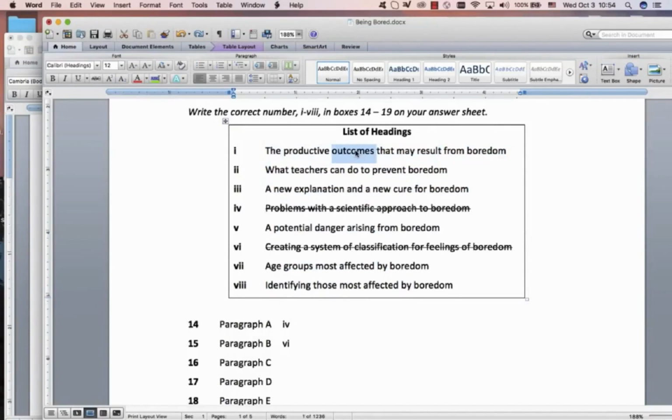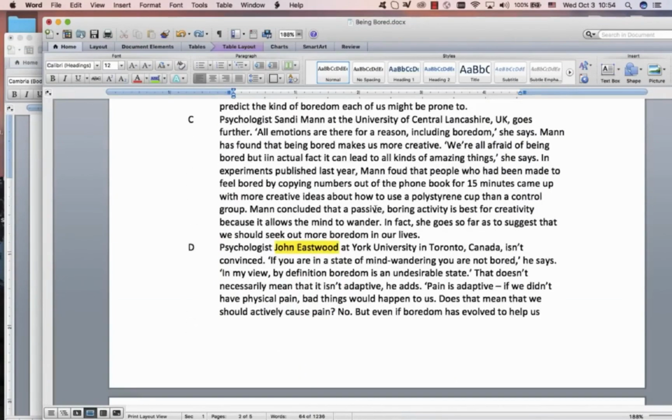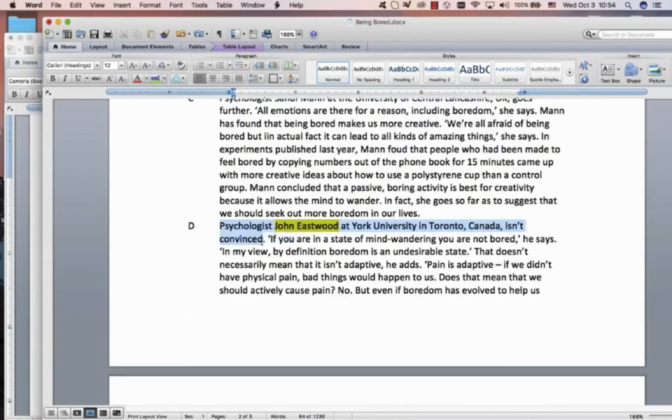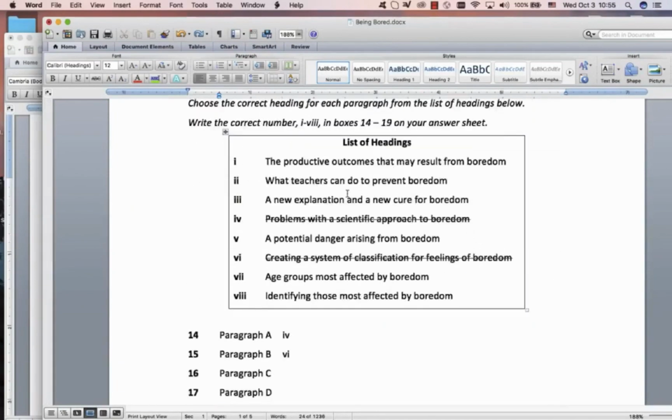They're saying the emotions are there for a reason. They have a result. But let's skip it. It wasn't close enough. We can skip it. We look at it in phase 2. He's not convinced. That means nothing. If you're in a state of mind-wandering, you are not bored. I don't remember anything. Teachers, explanation, danger, no.